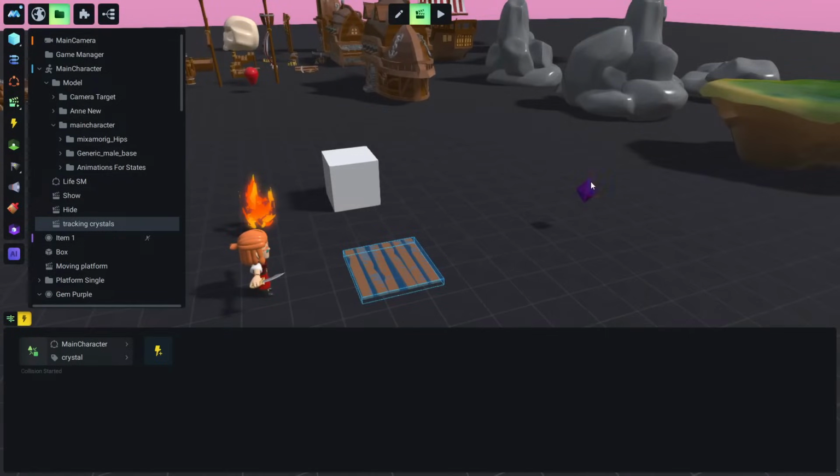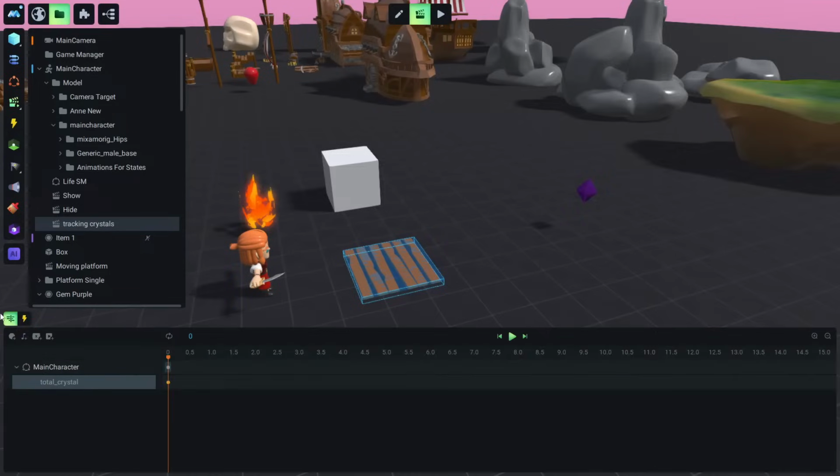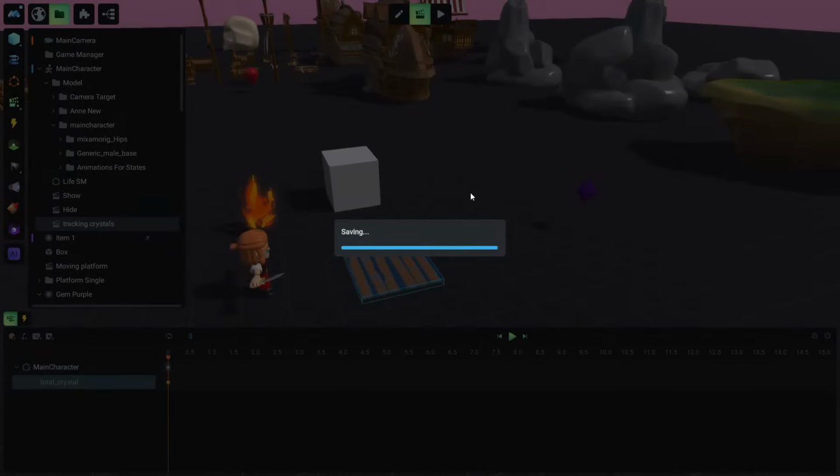So we make sure that we include this tag only on crystals, okay? Because otherwise I would be collecting crystals just by touching objects. Okay, and we save this.